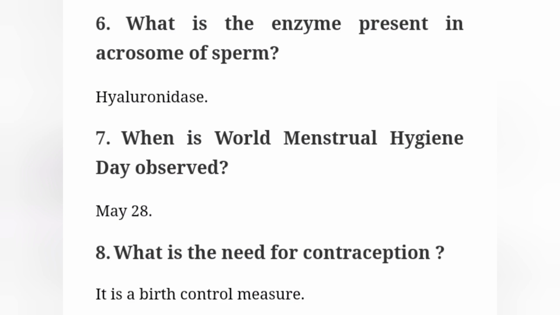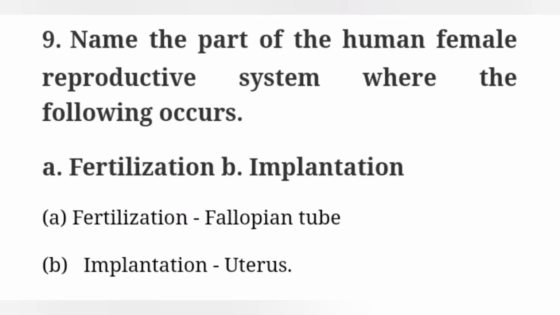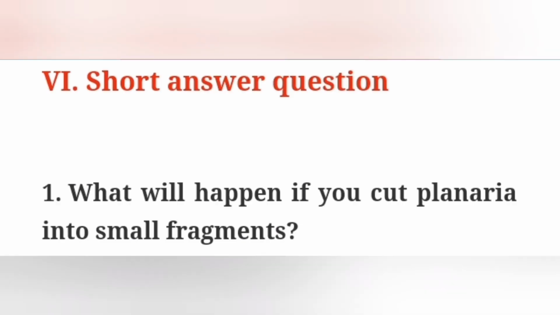May 28th. Eighth one, what is the need for contraception? It is a birth control measure. Ninth one, name the part of the human female reproductive system where the following occurs. Option A, fertilization. Option B, implantation. Then option A, fertilization, fallopian tube. Then B, implantation, uterus. Sixth Roman letter, short answer questions.